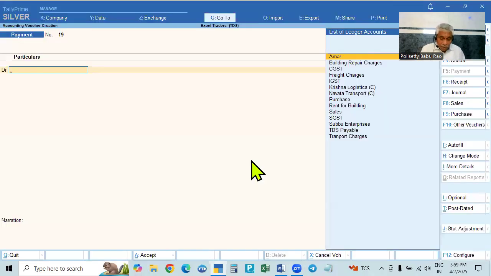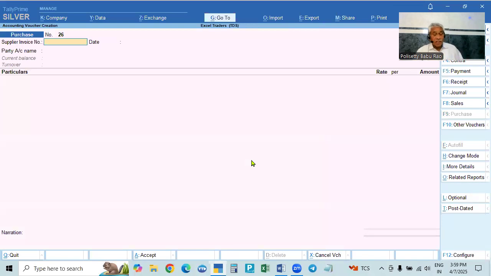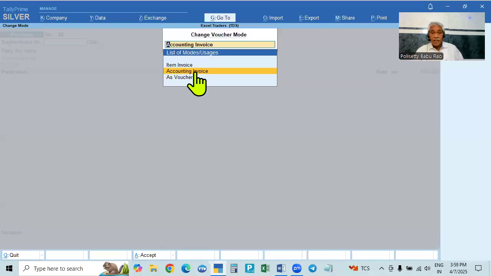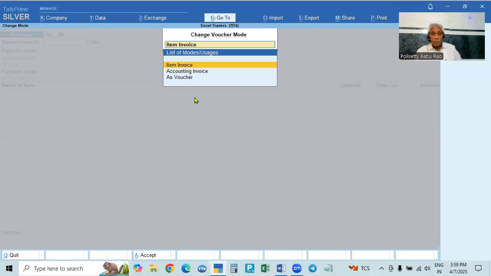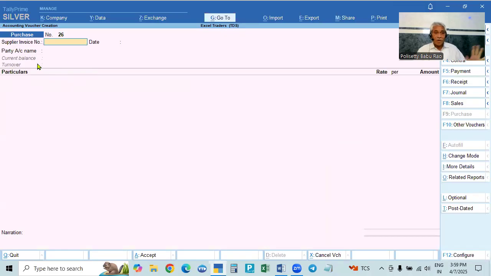So I go to the purchase voucher, F9 purchase voucher. See here, we are already doing business with goods, that is, with inventory, so we will have purchase and sales. This is called item invoice mode. All the invoices and entries relating to goods, purchase and sales, should be made in the item invoice mode. Now, this is a service you are purchasing. For this, we have to change it with Ctrl+H, change mode, make it accounting invoice. In accounting invoice mode, there will be no purchase or sale.